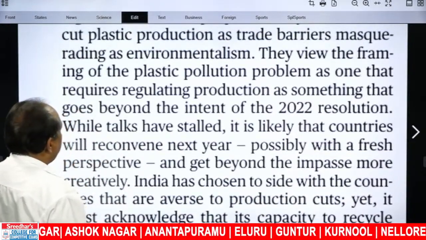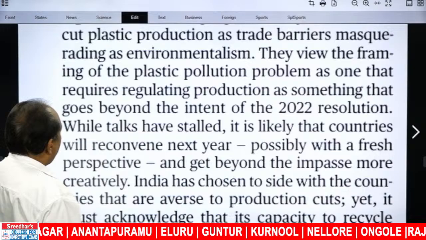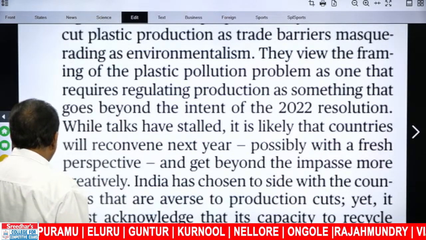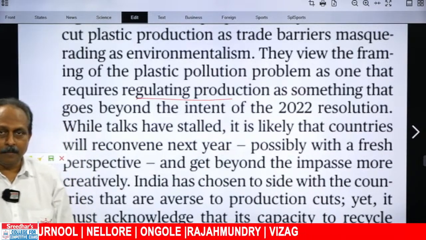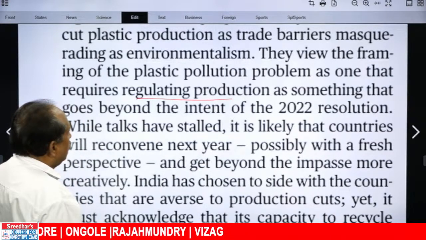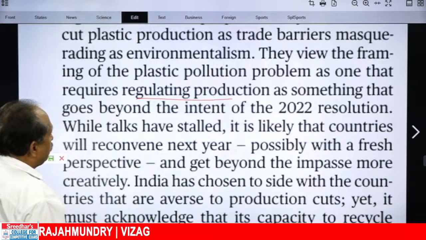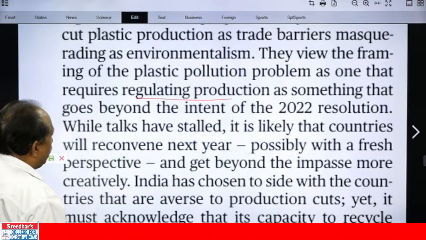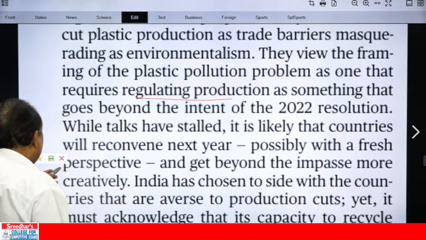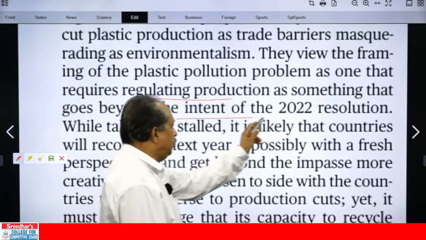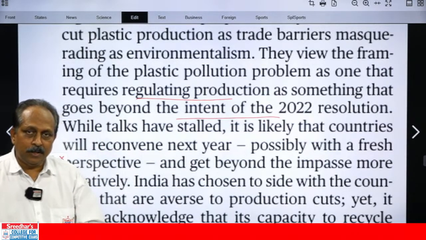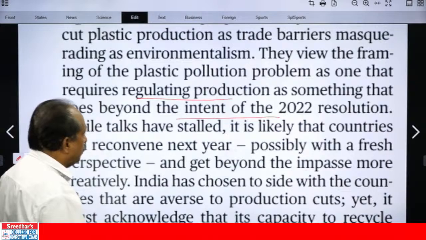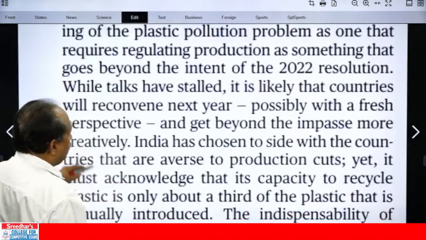They view the framing of the plastic pollution problem as one that requires regulating production. Those countries are trying to regulate production, but developing countries are not happy with that particular stand. They view it as something that goes beyond the intent of the 2022 resolution. All these developing countries feel trying to control production itself is not part of the 2022 resolution. Something more, they feel, away from the actual intention.